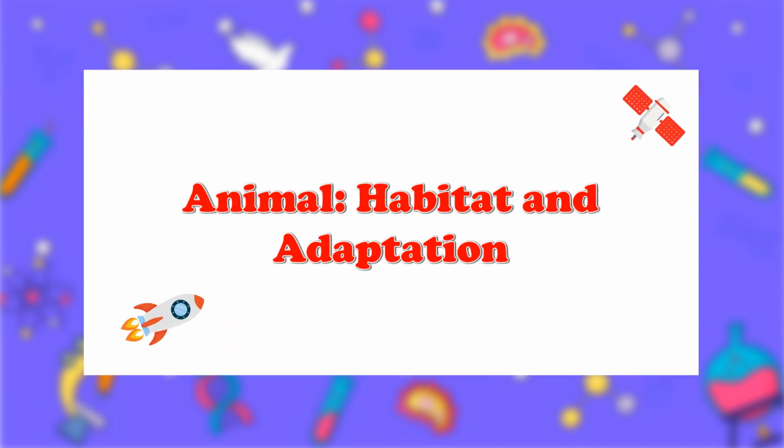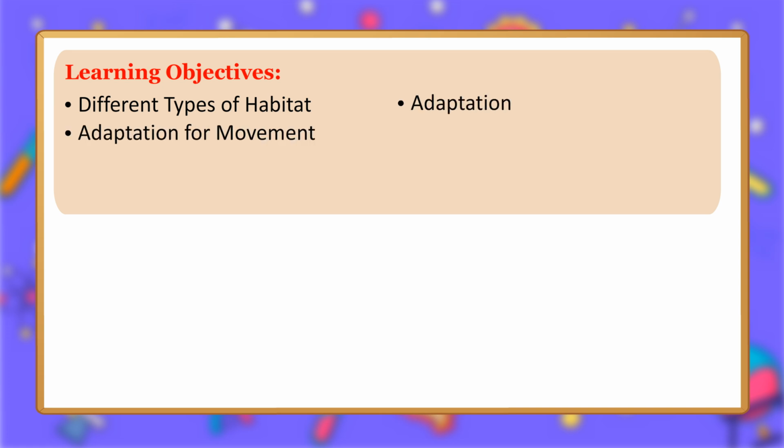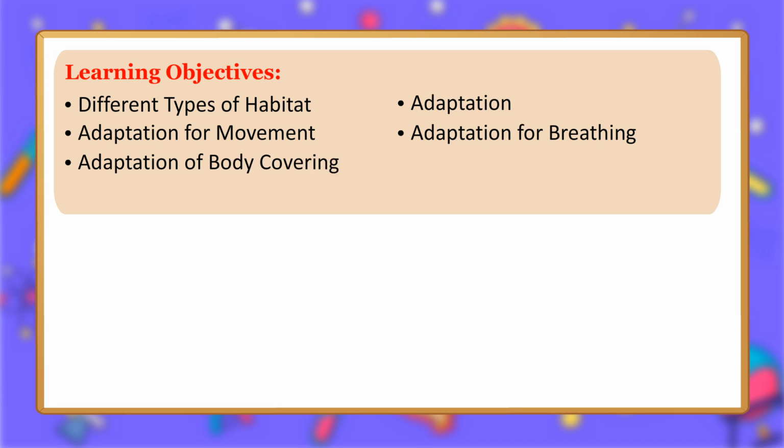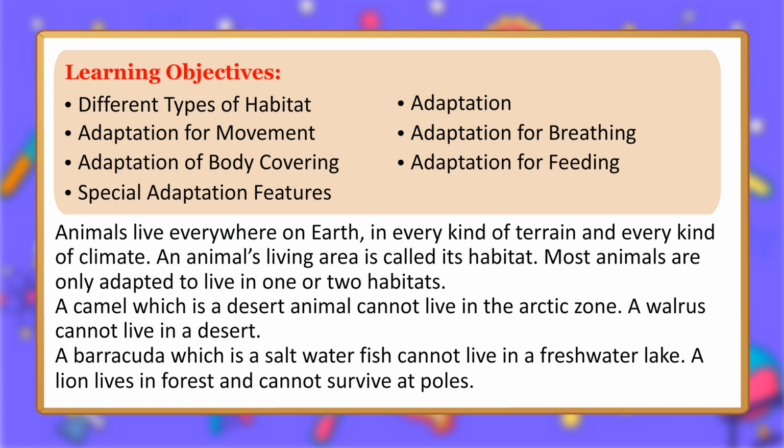Animal, habitat and adaptation. Learning objectives: different types of habitat, adaptation, adaptation for movement, adaptation for breathing, adaptation of body covering, adaptation for feeding, and special adaptation features.